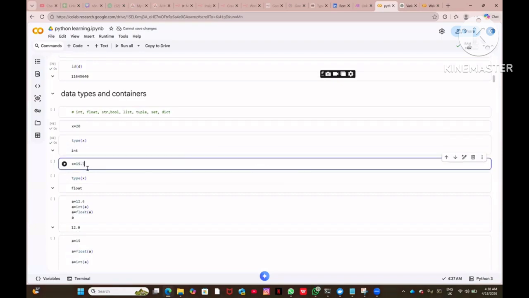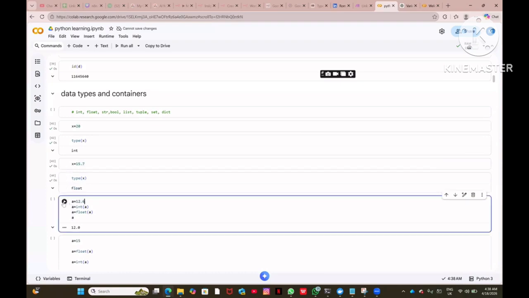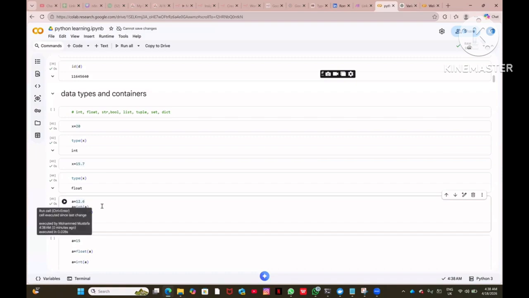Okay, so x equal to 15.7. If you run it, the x value has now changed from 20 to 15.7. Earlier you were defining x as an integer. Now you are defining x as a float. So if you run type of x, you are getting float, right? Then again you are running three things. Now this is the beauty.